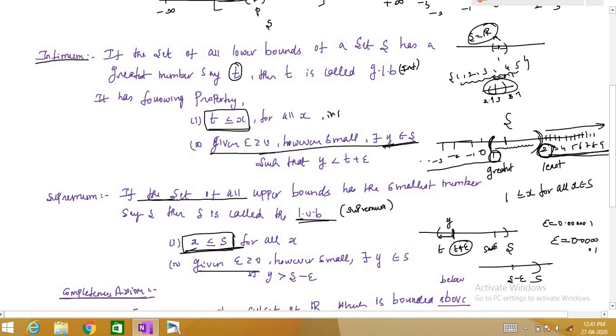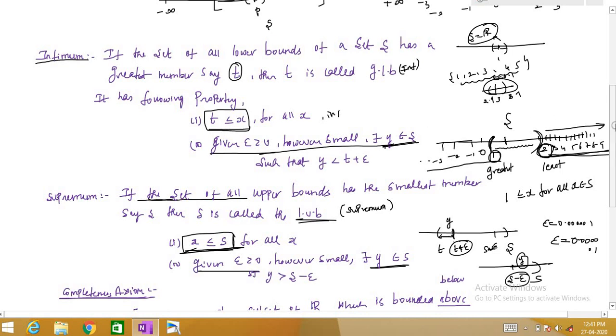So there exists y in S such that y is greater than S minus epsilon. However small you take epsilon, you can always find such a y in between, and this y will always be greater than S minus epsilon. So these two are the definitions which you must be very careful with.